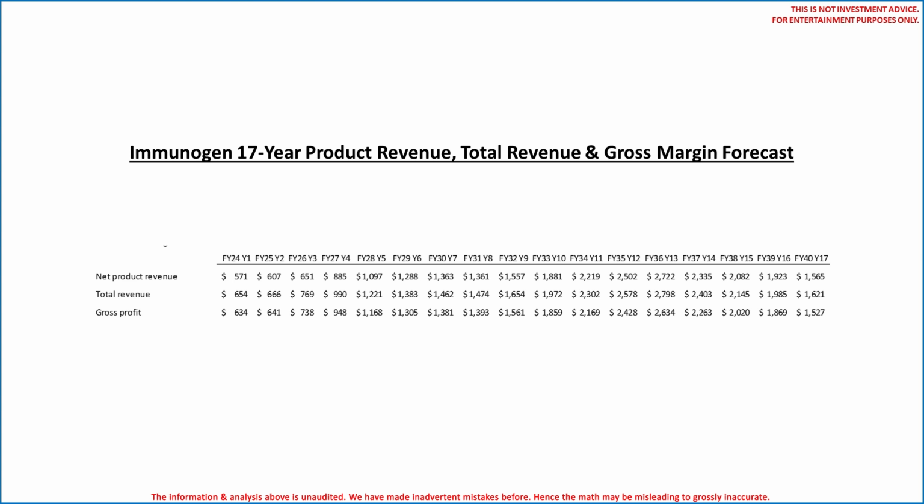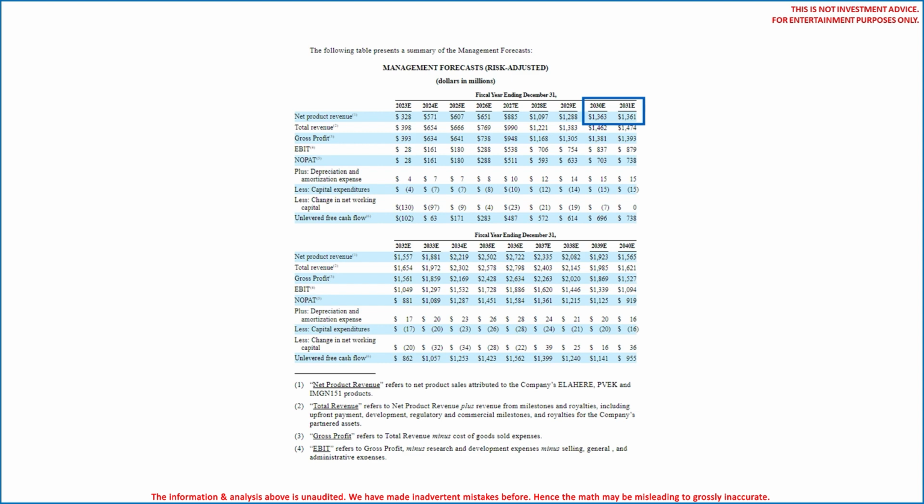To put the risk in perspective, here are the growth rate assumptions incorporated into Immunogen's product sales forecasts, right here above the respective years. See here how Immunogen's management forecasts product sales to grow 14% and 21% in the years 2032 and 2033, respectively. This is after much slower growth in the years 2030 and 2031. Actually, wait a second. Look at 2031's sales versus 2030 sales. Immunogen's management forecast product sales to decrease slightly in the year 2031. See it here again in the SEC filing for yourself.